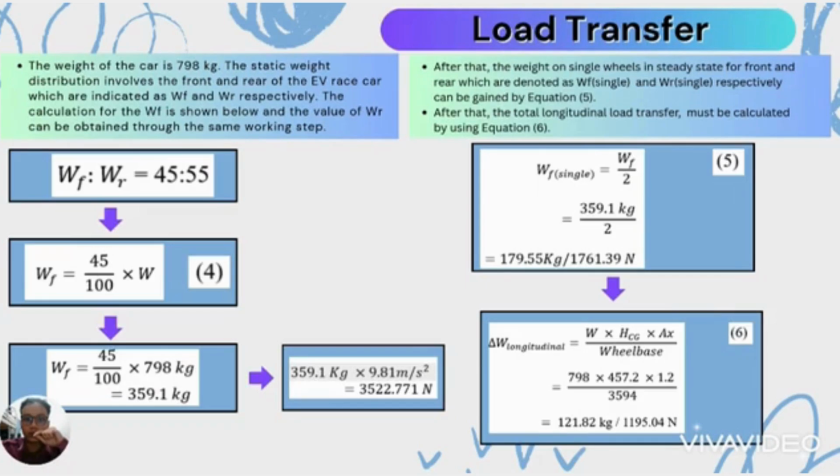After that, the total longitudinal load transfer must be calculated by using equation 6. If you take a look at equation 6, W indicates the weight of the car, HCG is the height of the center of gravity to the ground, and AX is the maximum longitudinal acceleration. Then the value for the total longitudinal load transfer is equal to 121.82 kilograms.